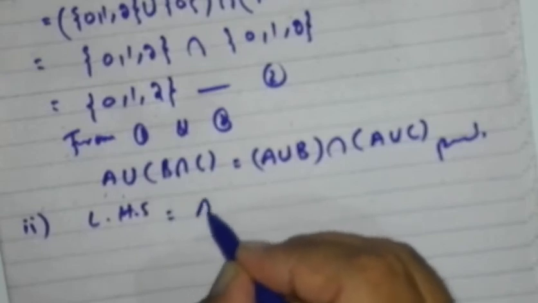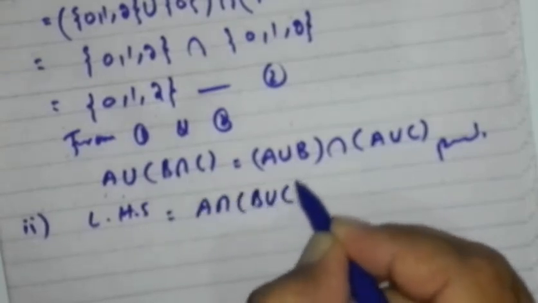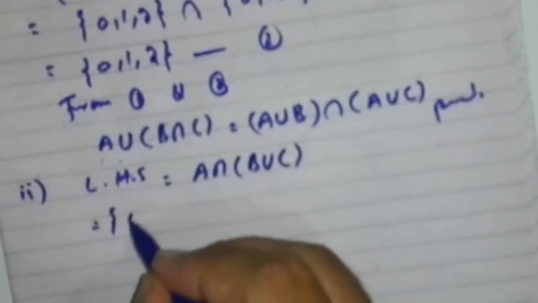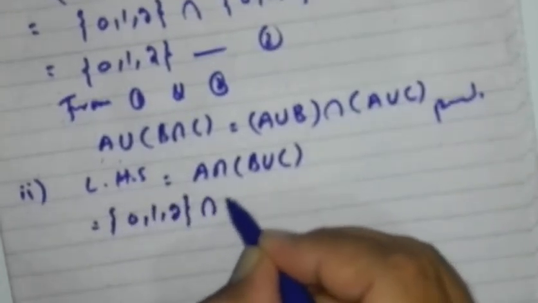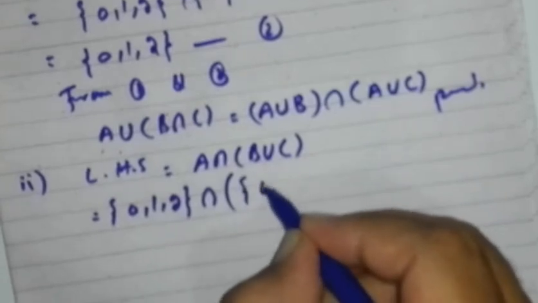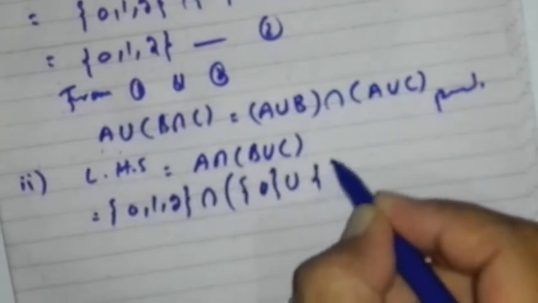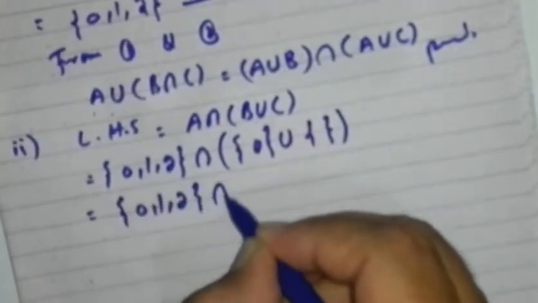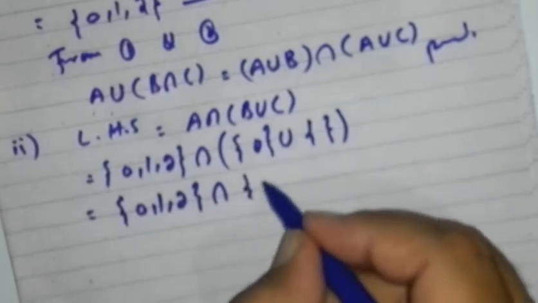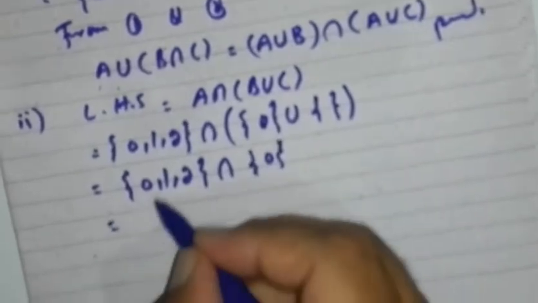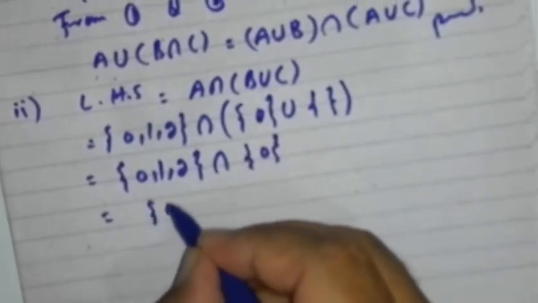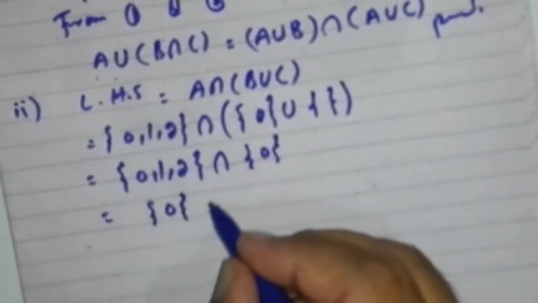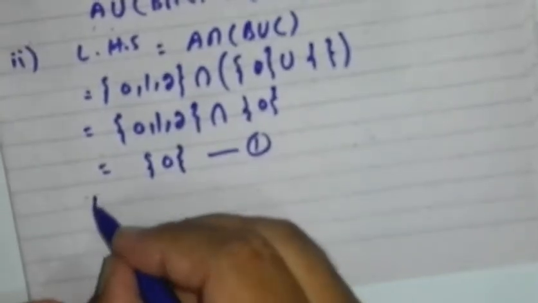Proved. Now the second law, taking the left hand side, which is A ∩ (B ∪ C). First write set A {0, 1, 2} intersection, then write set B union set C, which is the empty set. So we get {0, 1, 2} intersection, the union of these two is {0}. Now take the intersection of these two, which is {0}. Say this is 1.